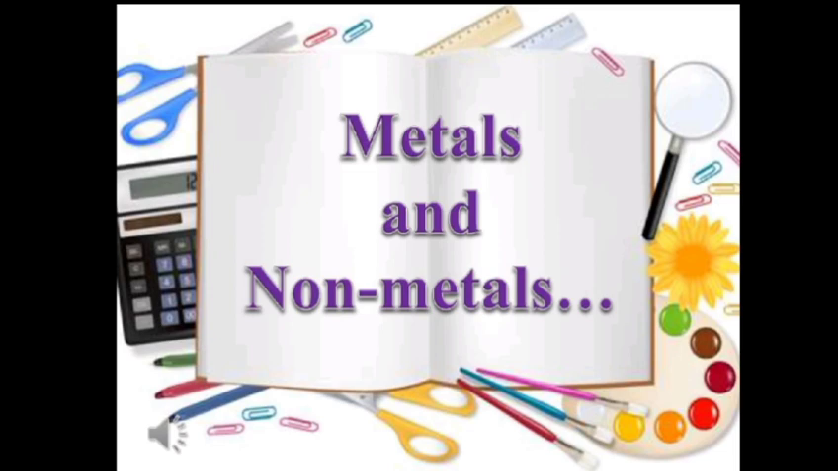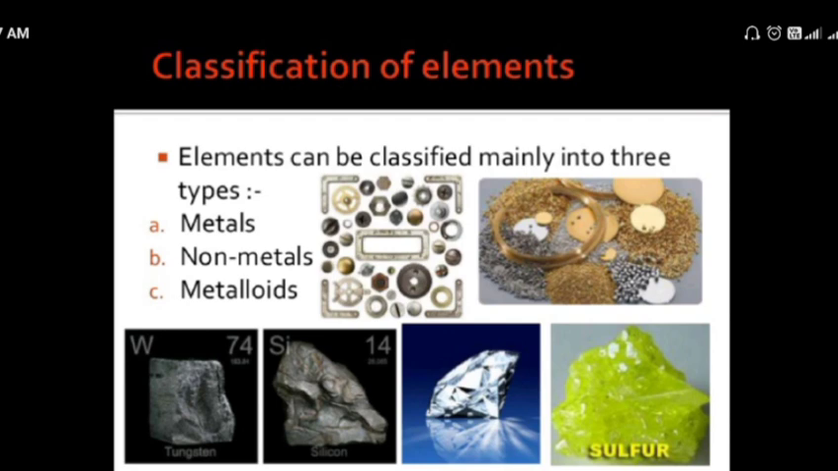Now, there are about 118 different known elements till date in the periodic table, and the majority of them are metals and the rest are non-metals and the metalloids. So basically, we have the elements classified into three types: the metals, non-metals and the metalloids.